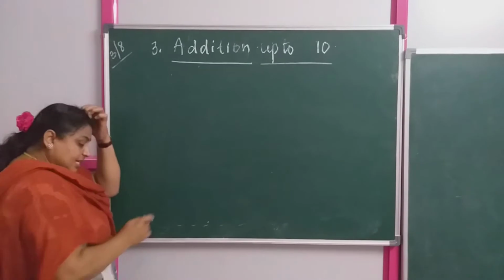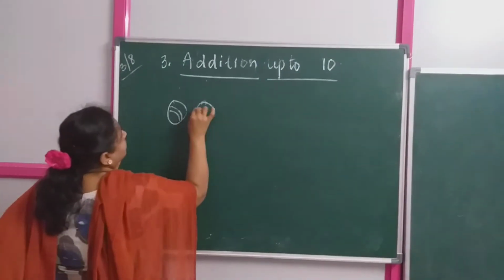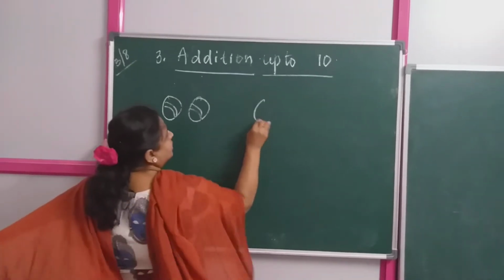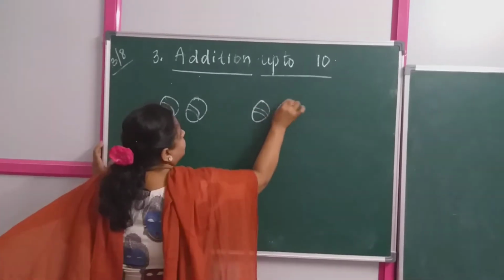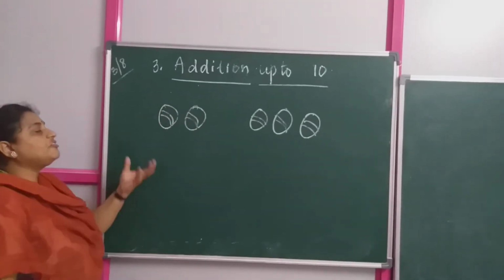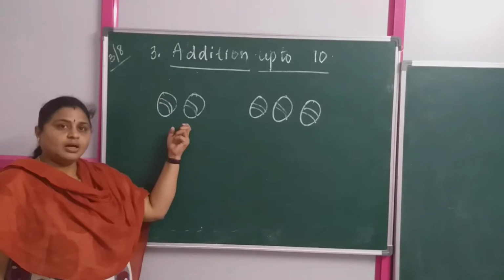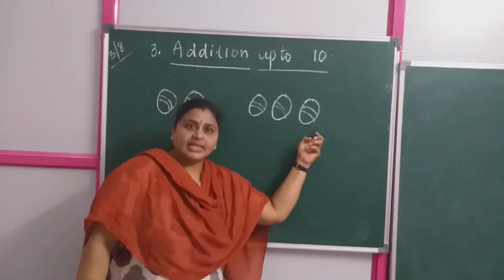So suppose I have here 2 balls. Again, I have 3 here. If I say how many balls are there, will you say 1 and 2 one time, and 1, 2, 3 the other time?